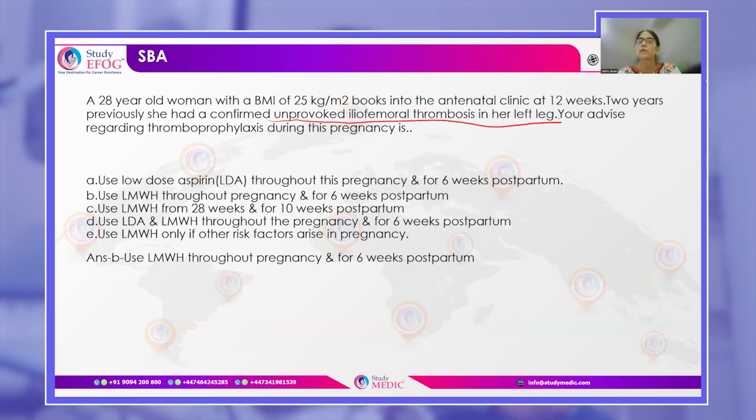Okay. She has already come to you at 12 weeks. That means the first trimester is about to finish. So you can start immediately. And the postpartum period is a very high risk period. So at that time, definitely for a period of 6 weeks. Okay.